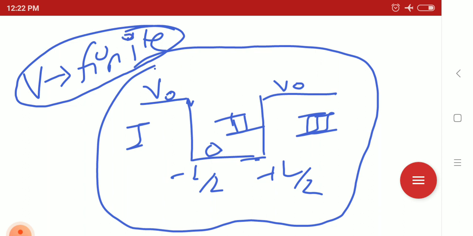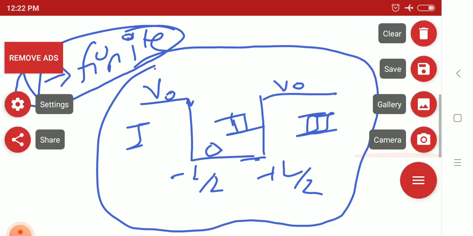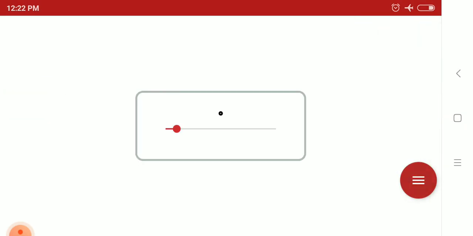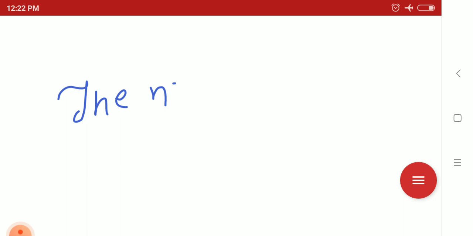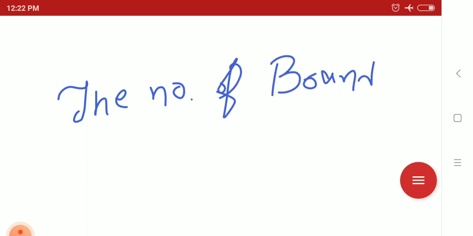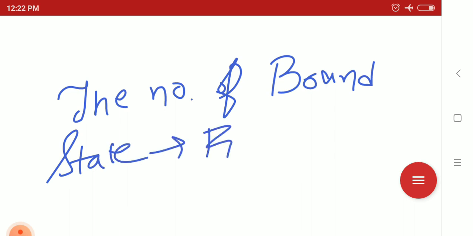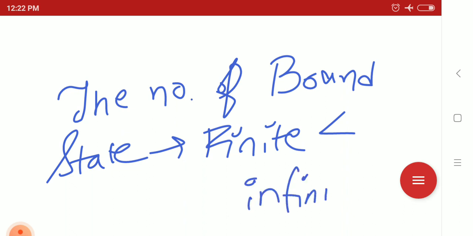One of the most important differences between the finite well and the infinite well is the number of bound states. The number of bound states in the finite well is lesser than in the infinite well, meaning the infinite well has more bound states than the finite well.